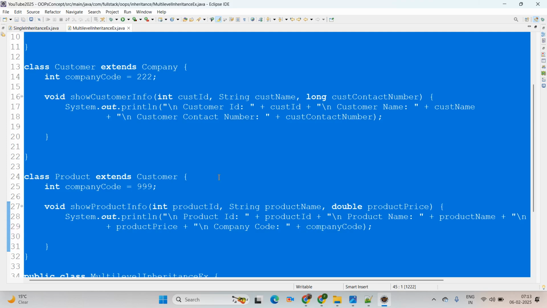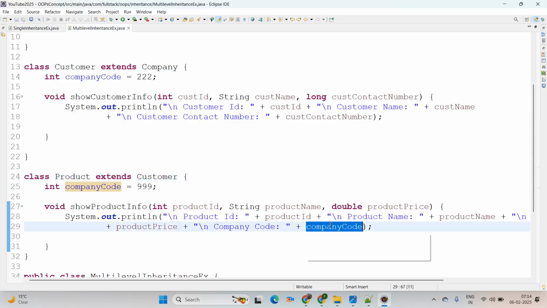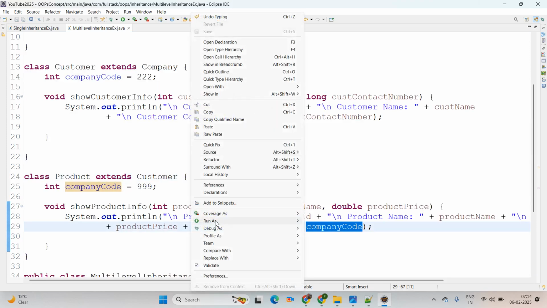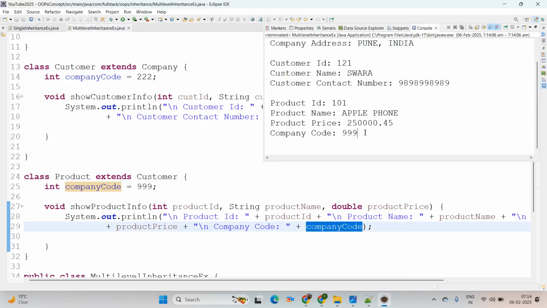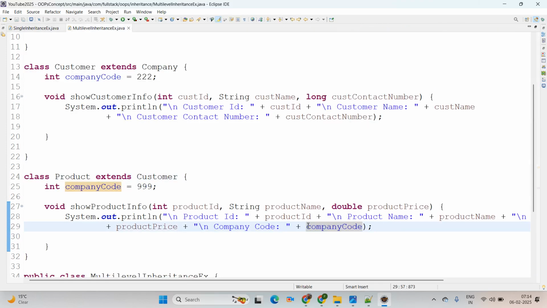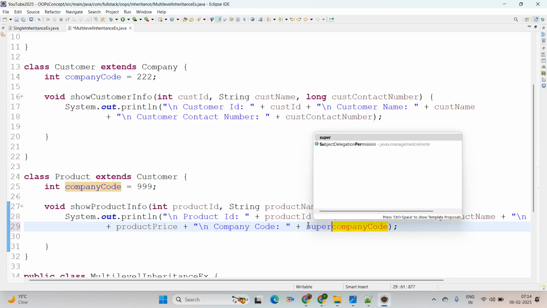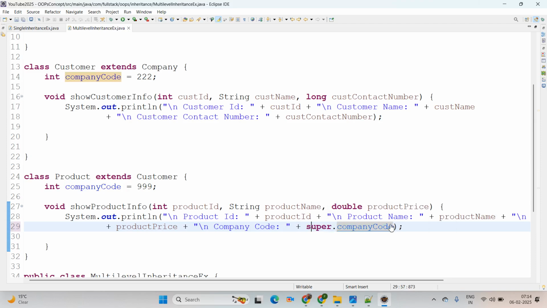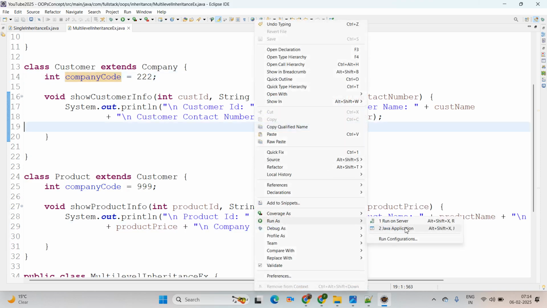Now, which company code will it print? I am not using super, so it will come from the current class. It means we are expecting 999 as the company code. But once I use super.companyCode here, it will look in the immediate parent class. The company class has 222 available there, right? Yes. Now we are expecting the company code as 222.